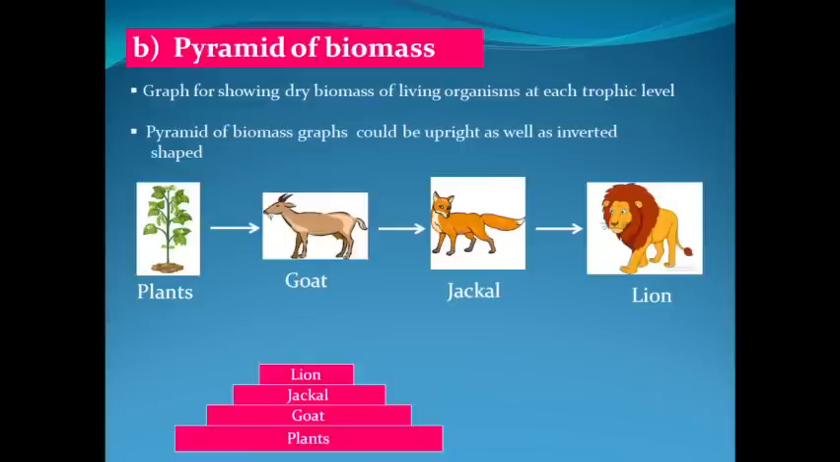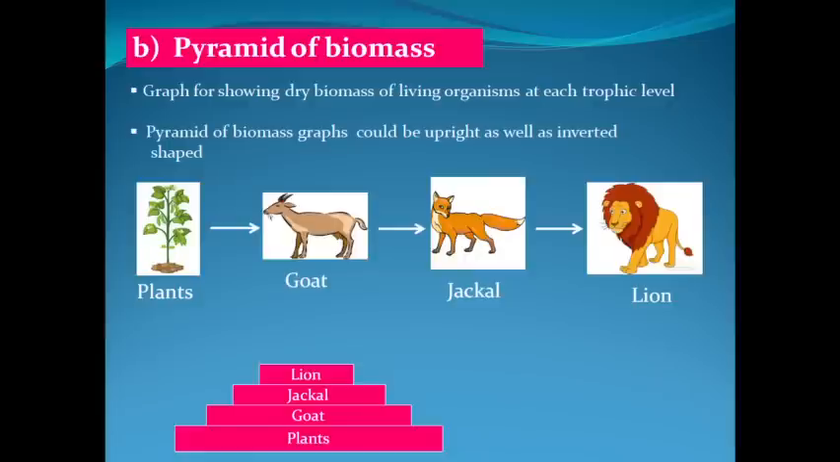Now, you may have a doubt that the weight of an individual lion is much higher compared to the weight of a goat or say jackal. Then how come we have shown here that biomass at the lion level is least? Biomass means the dried weight of any organism. Here we are not talking about the dry biomass of an individual organism. We are not talking about the dry biomass of one single lion. Rather we are calculating the cumulative biomass of all the lions at this particular trophic level.